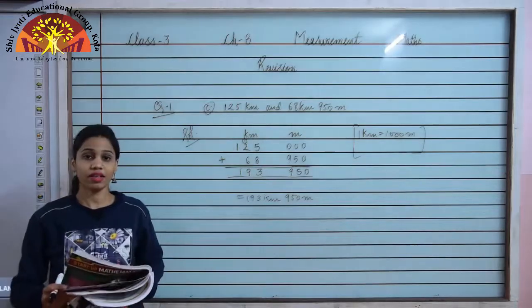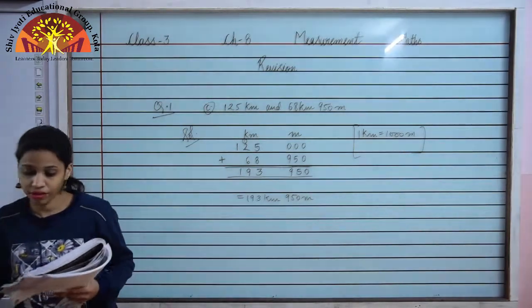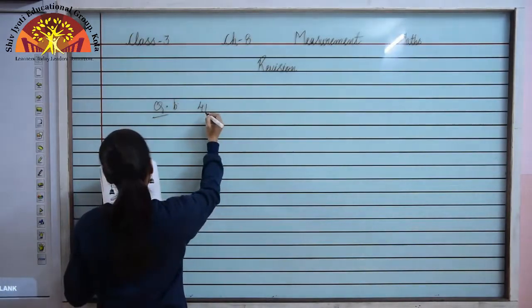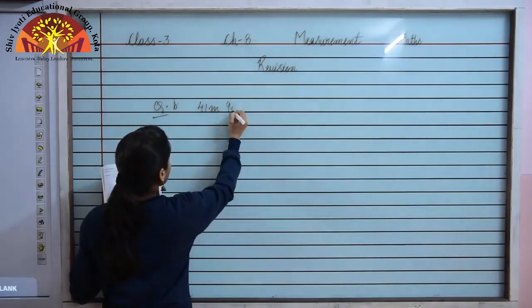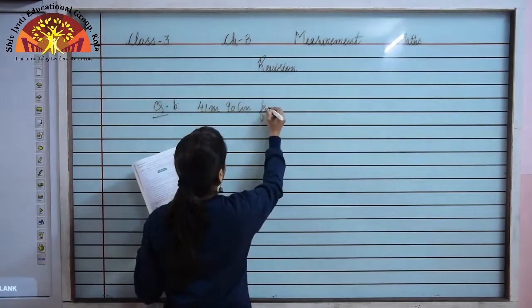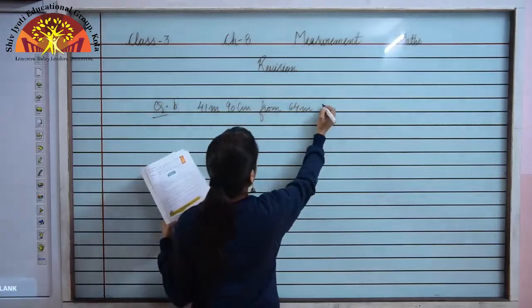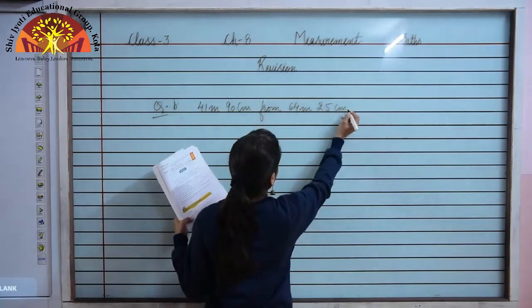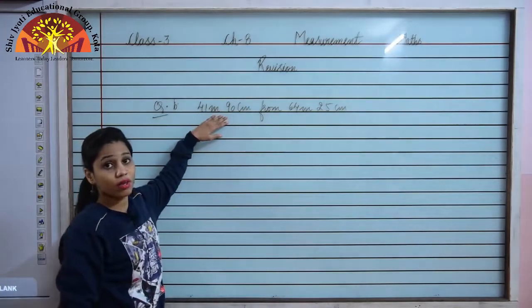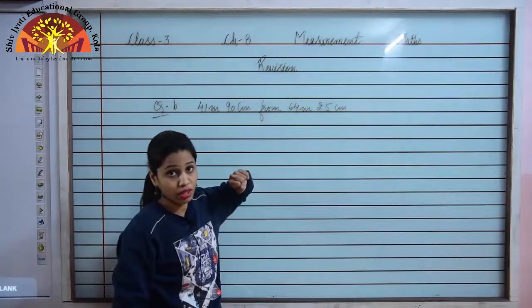Okay students, now let us do question number 2, subtract, that is B part. We will do B part of question number 2. Now B part is 41 meter, 90 centimeter. Here we are doing subtraction from 64 meter, 25 centimeter. In this question I have to subtract 41 meter 90 centimeter from 64 meter 25 centimeter.